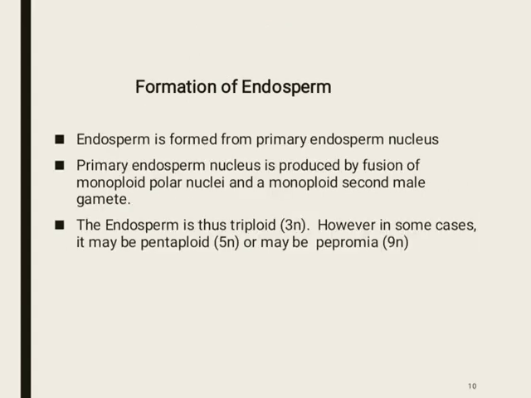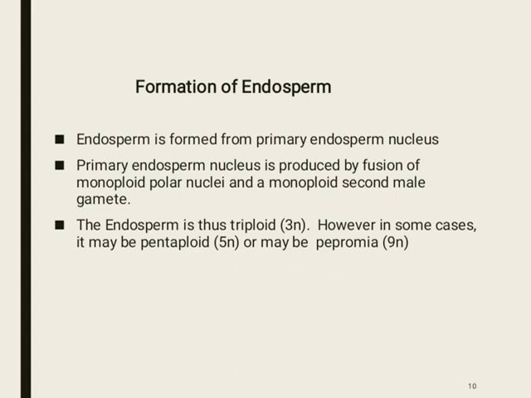Formation of endosperm. Endosperm is formed from the primary endosperm nucleus. As I told you earlier, the primary endosperm nucleus is formed during double fertilization and its formation starts before the formation of the embryo.